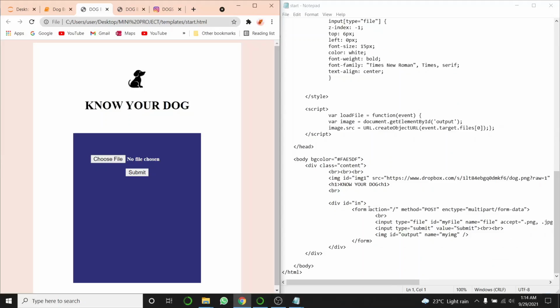So here in the form, I've taken an input whose name is file and the input type submit, this button, and this image with ID output. When we select an image here, to display the selected image, I have used JavaScript to initialize that. So this is the start.html.